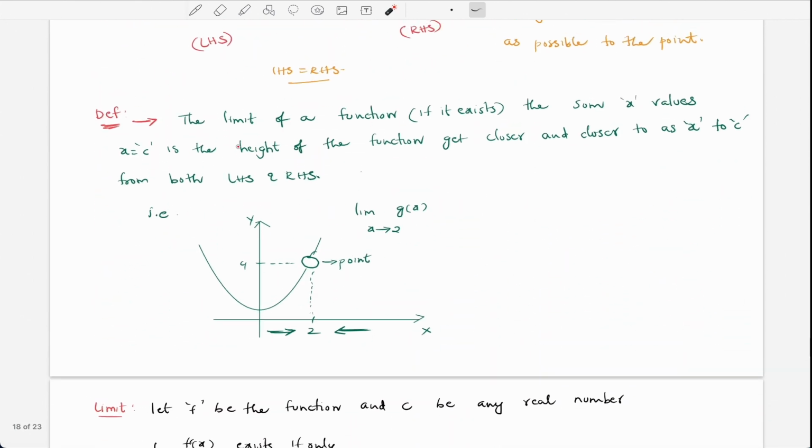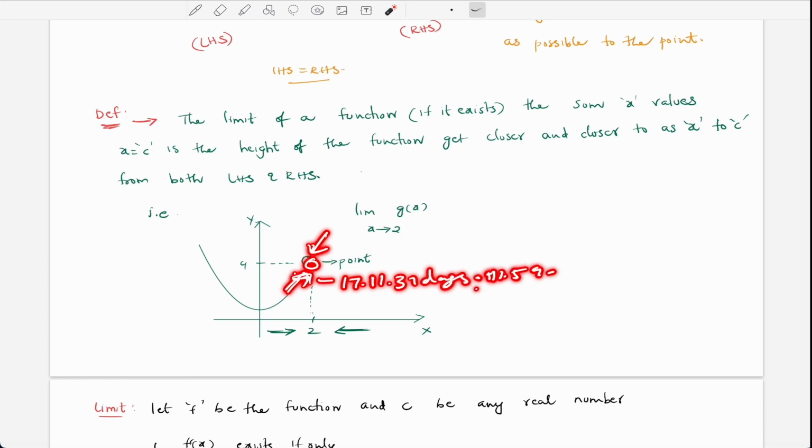So this is a formal definition of the limit. The limit of a function, if it exists, at x equal to c, is the height the function gets closer and closer to as x approaches c from both the LHS and the RHS. It is coming as close as possible to, like, 17 years, 11 months, 31 days, until 31 days night.